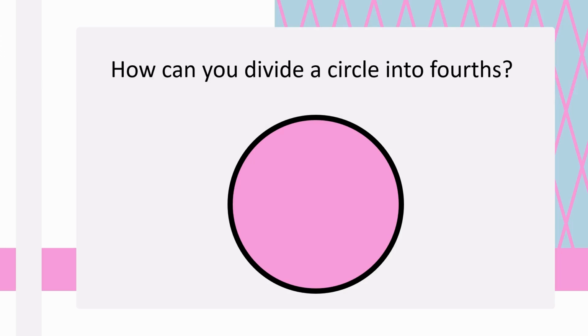Now children, let's see how to divide a whole into equal parts. Suppose we have this circle over here and we want to divide this circle into 4 equal parts, right? Can you try on your own and show how to divide this circle into 4 equal parts?